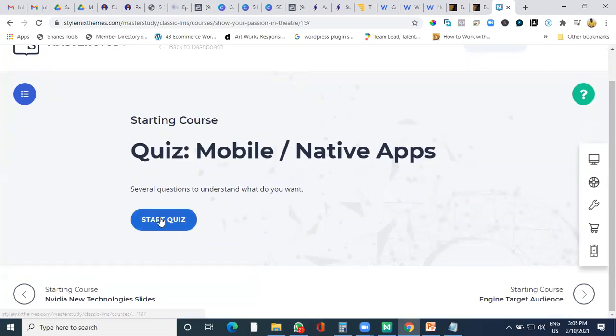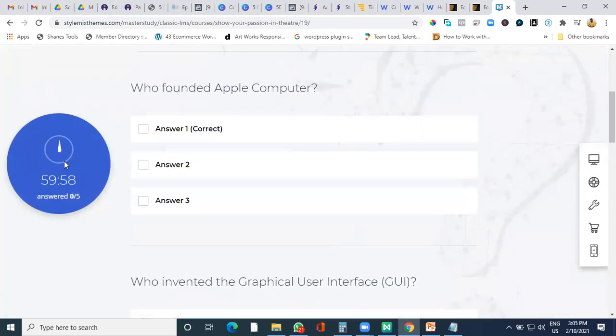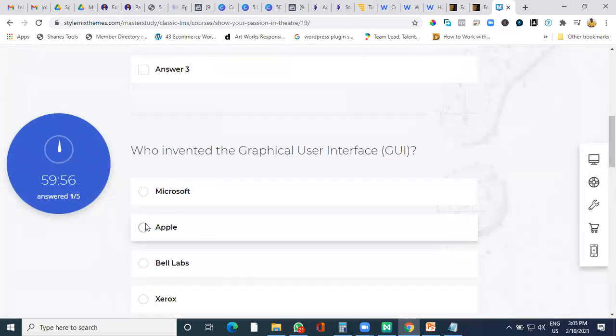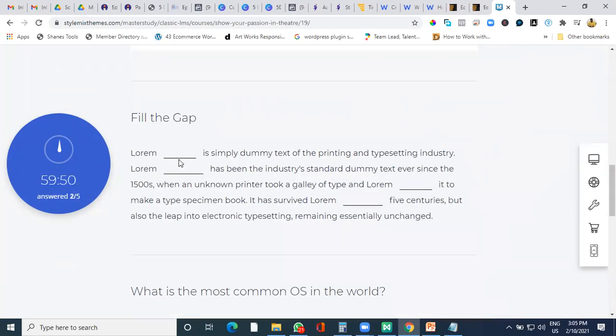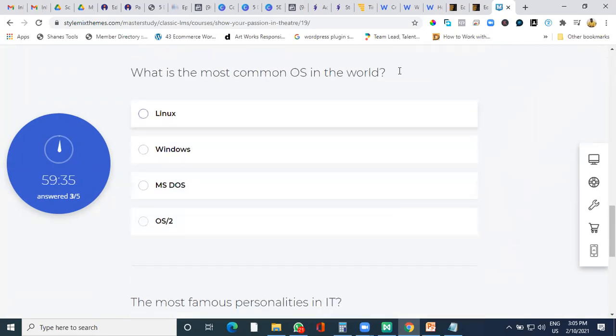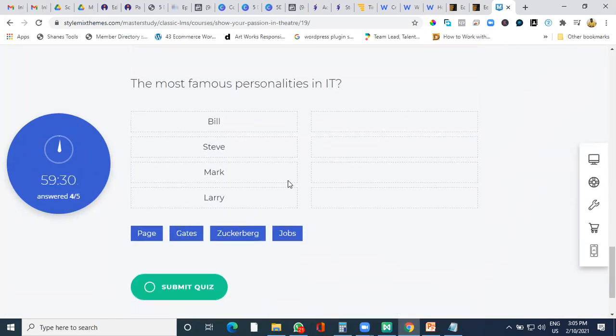You can create a quiz. The student starts a quiz. As soon as he starts, a timer starts. This timer means he has to complete the quiz in that particular period of time. It could be a checkbox quiz, a radio box quiz, or a fill in the blank quiz. So if you want, he can write a fill in the blank quiz. This kind of thing can come up, and I'll show you what happens after we complete the course. I'm just putting in random details, and here it asks a couple more questions. This is how the match the following that we did in school can be done.